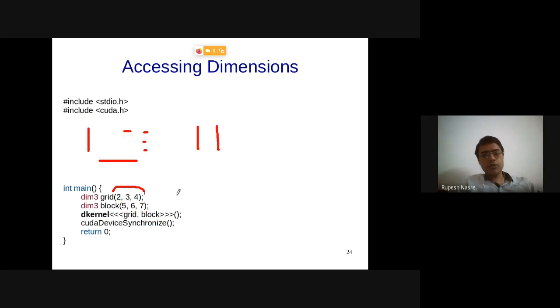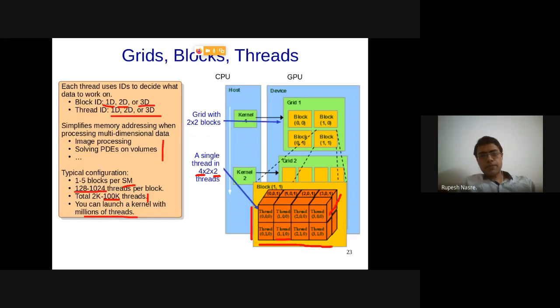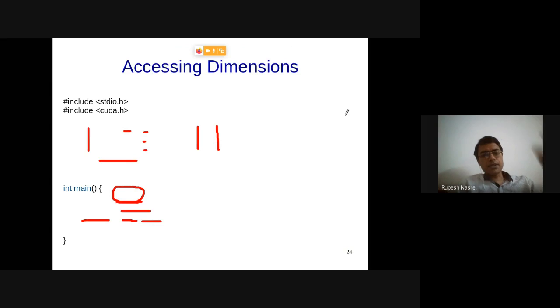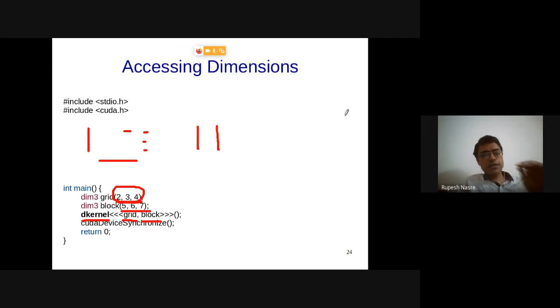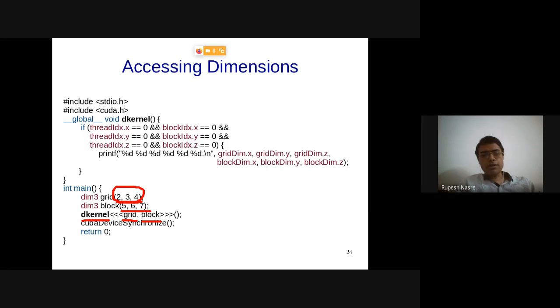So for example, if I go back to this diagram, only one block has 0, 0 here, right? That is going to change across the grid dimensions. So similarly, here only one block is going to have 0, 0, 0. The others are going to be 0, 0, 1, 0, 0, 2, 0, 0, 3, and then 1, 0, 0, 1, 0, 1, and so on. Think about it as a 3-dimensional array in C, and those are the blocks associated with it. So there is going to be only one block.